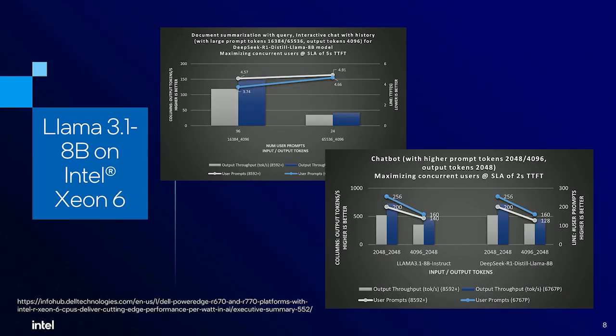And this is specific to an SLA of 2 seconds for time to first token latency and less than 100 milliseconds next token latency. So the user is not going to be frustrated with the speed of output that is being generated on the screen. That's the value proposition we are offering you as a customer by using Xeon for your LLM use cases.